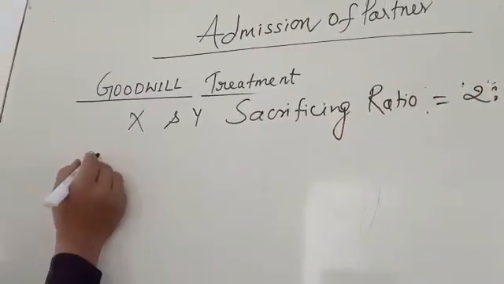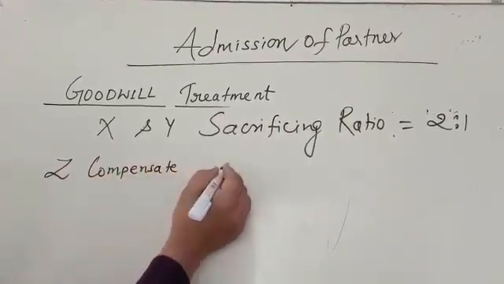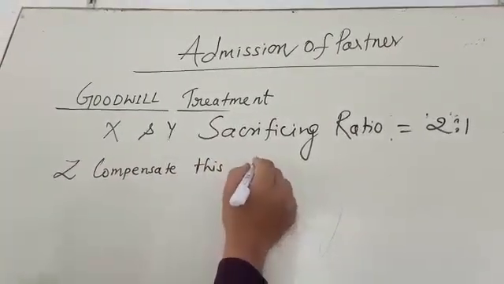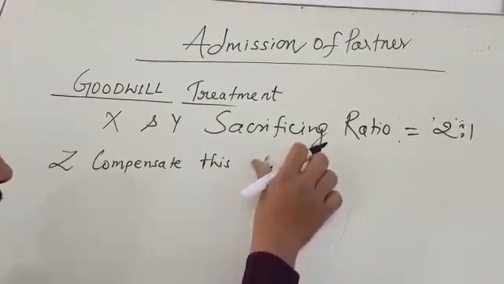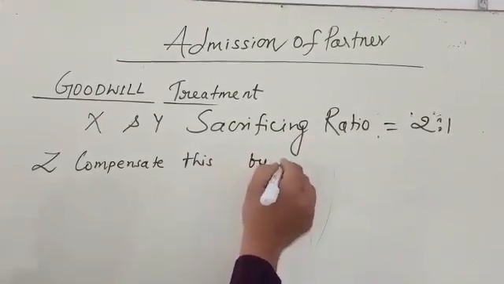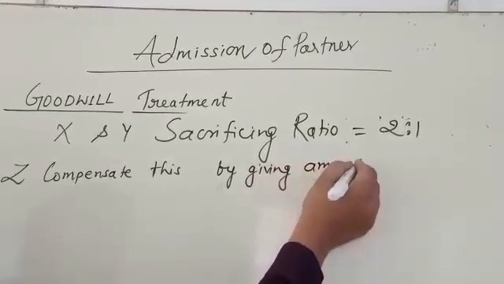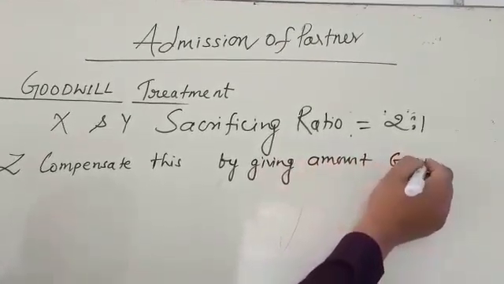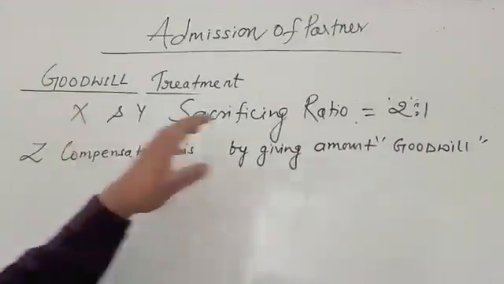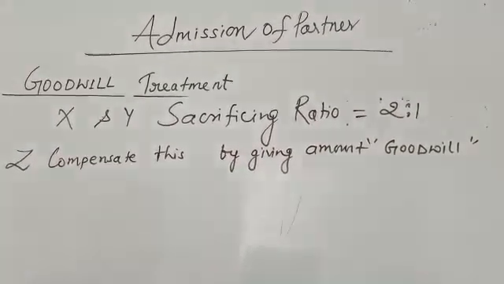So Mr. Z compensates this by giving an amount that is called goodwill. Simple, my dear student. X and Y sacrifice 2:1 towards Z. Mr. Z compensates this amount with the help of goodwill.